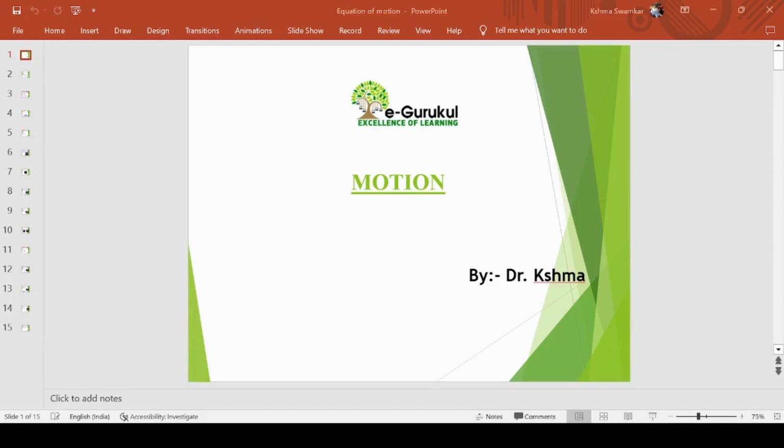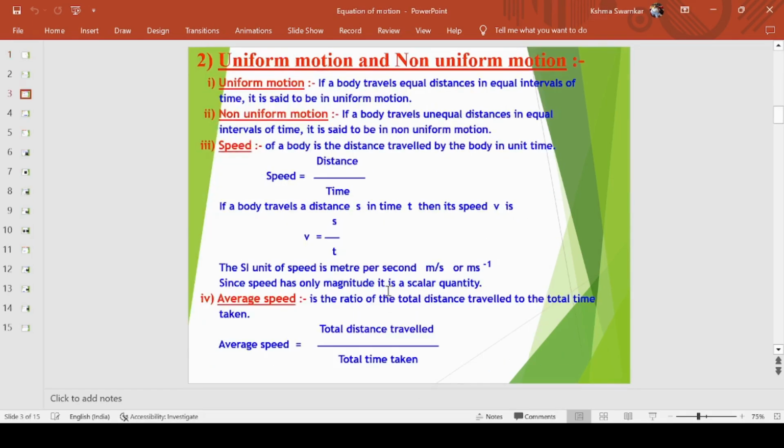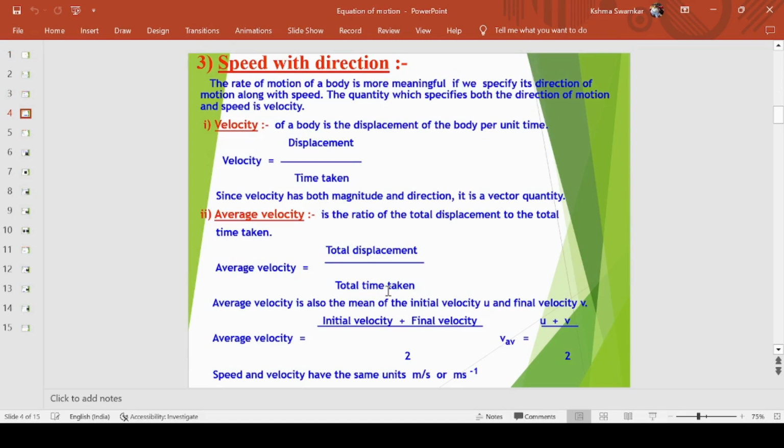So in the first part we did motion, and we have completed uniform motion and average speed. We are talking about speed. In today's session we have to talk about speed with direction. When we say speed, we have already completed those. Let me first review a little.